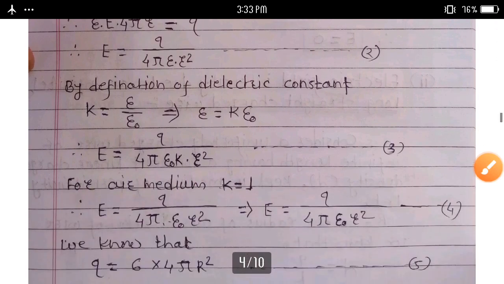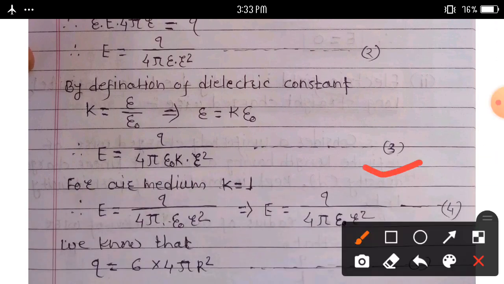Consider equation number third here. For air medium, k is equal to 1. Here we put k is equal to 1. Therefore, equation third becomes E is equal to Q upon 4 pi epsilon naught into R square, because k is equal to 1. Consider equation number 4 here.